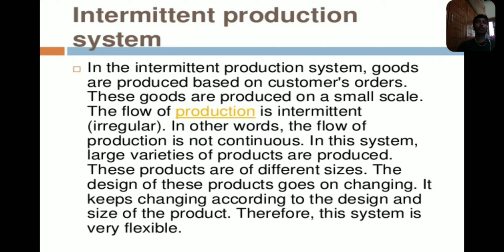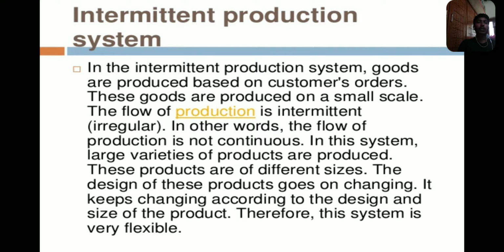For example, we take one order on customer requirement, such as one bottle or any other small amount of component manufacturing. So it is an irregular production, and a small quantity is placed in the industry.